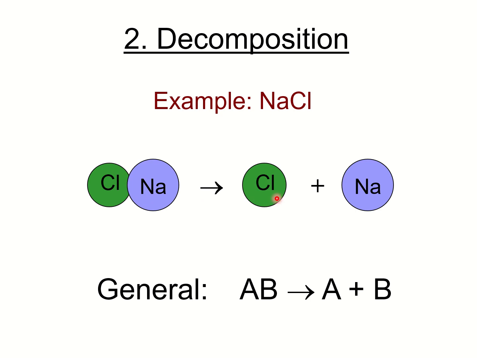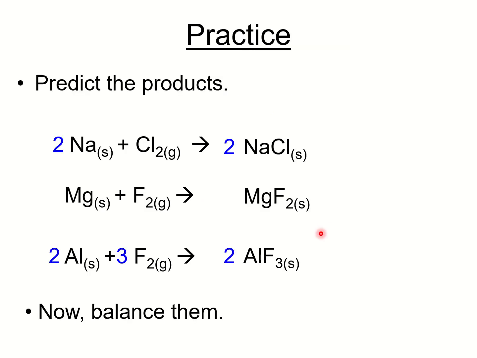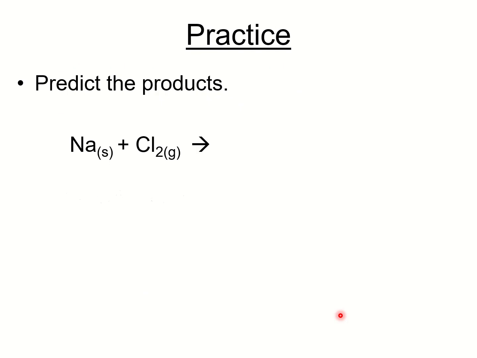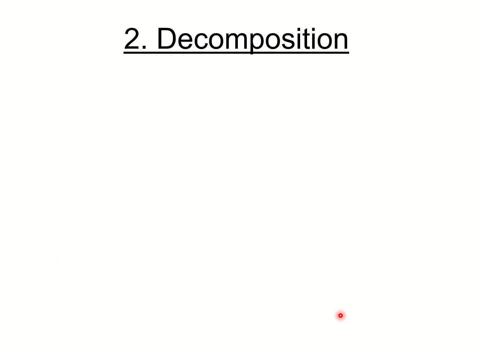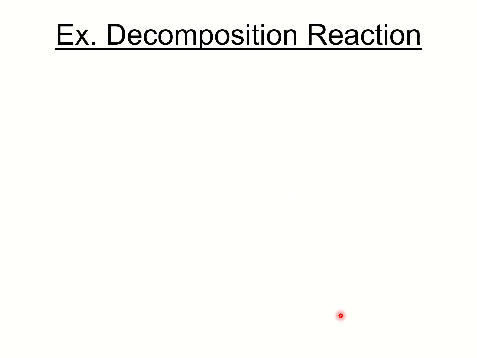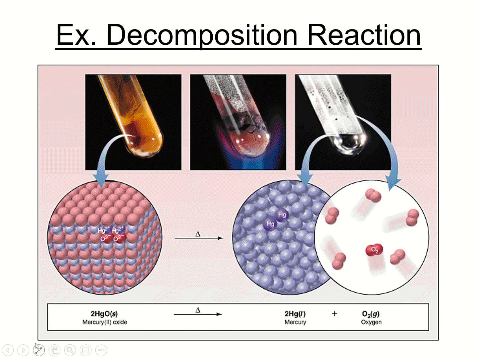So chlorine and sodium are separated. The formula for synthesis is A plus B yields AB, while for decomposition, the formula is simply AB yields A plus B. We have here mercury oxide yields mercury and oxygen. Nagbulag na si mercury and oxygen.